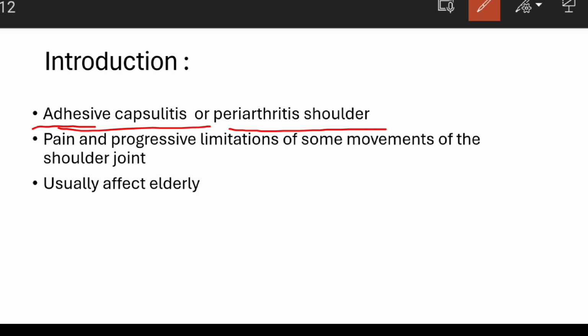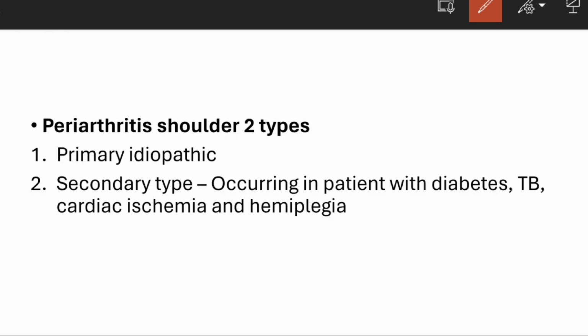There will be pain and progressive limitation of some of the movements of the shoulder joint. This is usually seen in elderly individuals. Periarthritic shoulder is of two types. The first one is called primary idiopathic.